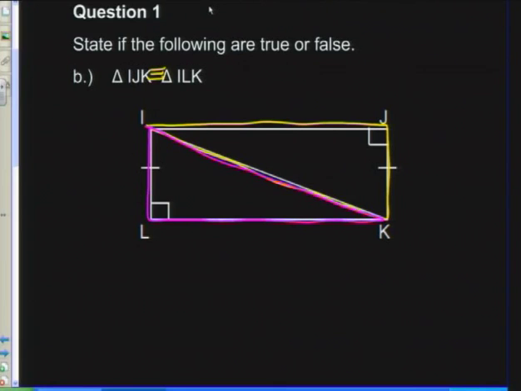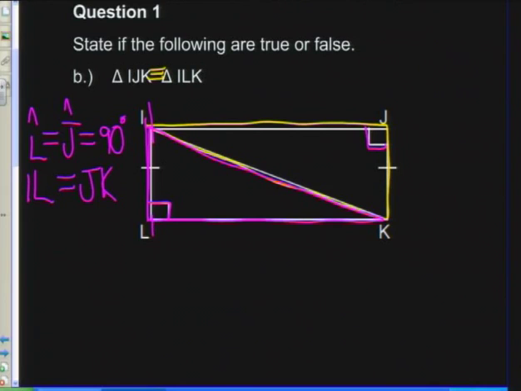Right. Now, the first thing that I can say is that angle L is equal to angle J, and that's equal to 90 degrees. So I've got a 90-degree angle there. That definitely corresponds.